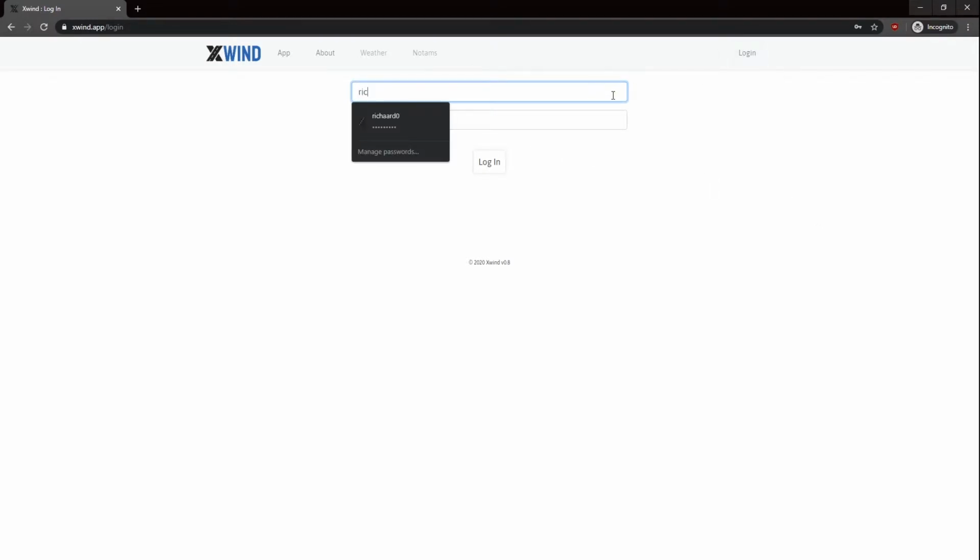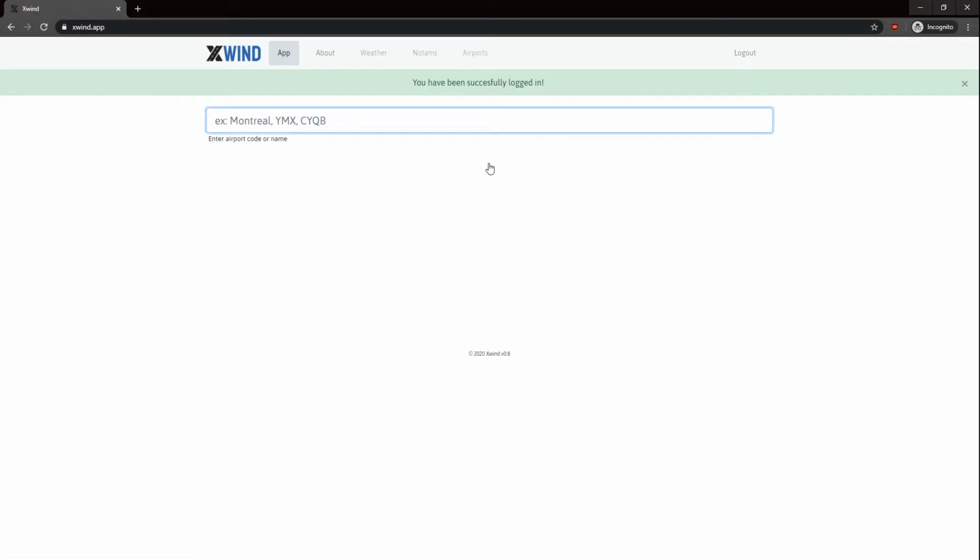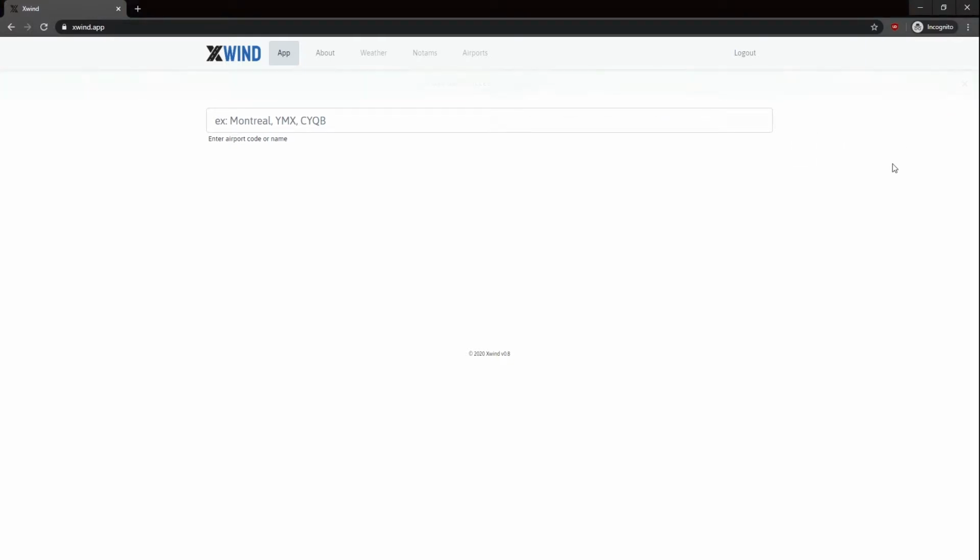And that's intentional because I want to limit who's going to be able to register to the website, because there might be proprietary data eventually. So it might just be for myself and my co-workers. It might not be available publicly, but this is something I'll have to see. Maybe eventually there's going to be multiple tiers of access between users. As you can see, there's also the airport section that just appeared that wasn't there earlier, but it's still not done. Weather, NOTAMs, airports are still all coming soon because I haven't had the time to get to it yet.